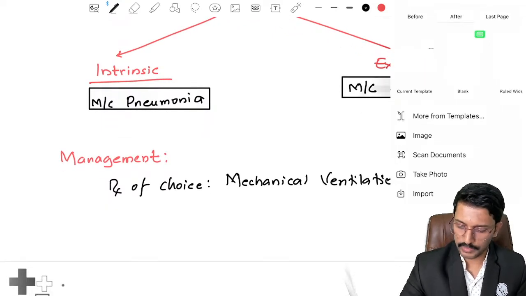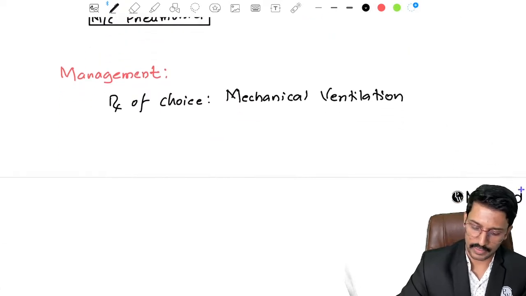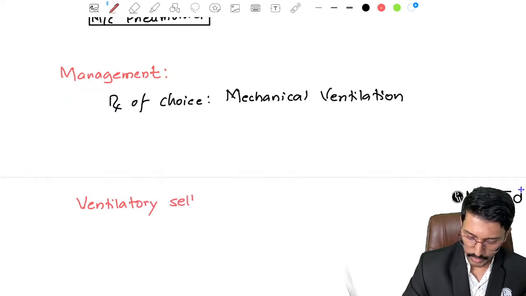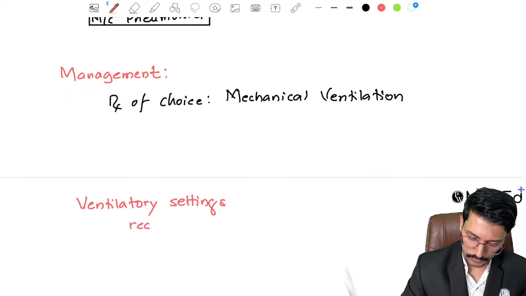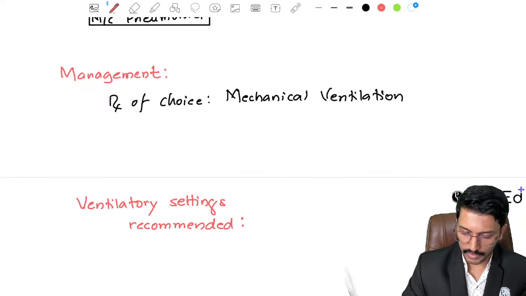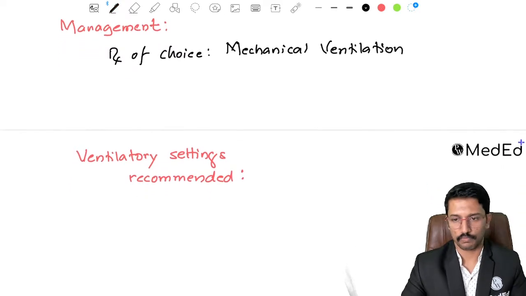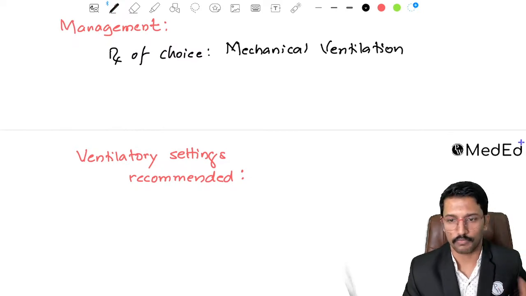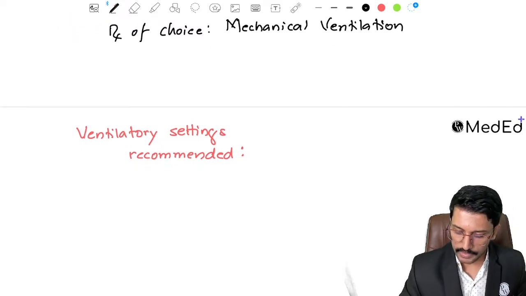A few extra points about the ventilatory settings in ARDS. This has been a repeatedly asked question in NEET PG, and this template can be important even for FMGE students. I'm not going to explain everything right now. It's not the time to learn something conceptually. Try to remember the maximum points so that you can reproduce them in the exam. Ventilatory settings, what is recommended?